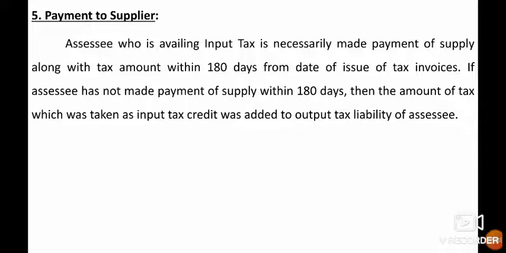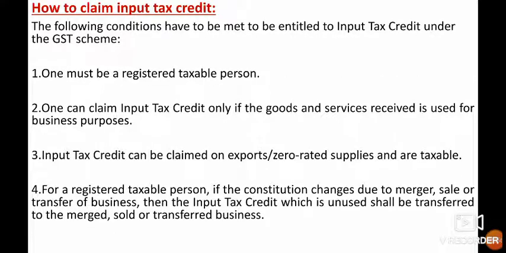If the receiver of goods is unable to make the payment within 180 days from the date of issue of the tax invoice, he cannot avail ITC. Now let us see how to claim input tax credit. The following conditions have to be met to be entitled to input tax credit under the GST scheme.